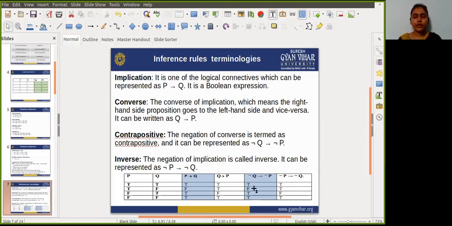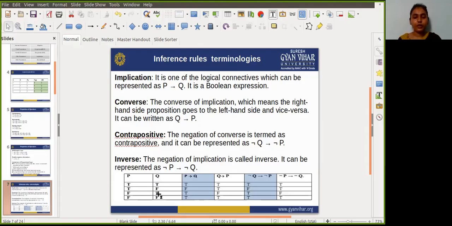Okay, now again the second condition. In the second row, you know that the value of Q is written as F. If we apply a negation operation, then definitely the value becomes true. So the if condition is true, now we have to check about P. As the P value is written as true, the negation of P is false. So in that case, the if condition is true but the then condition is false, so obviously it gives a false value. So that's why in the second row of the contrapositive it is written as false.